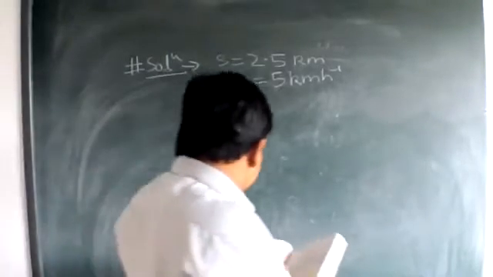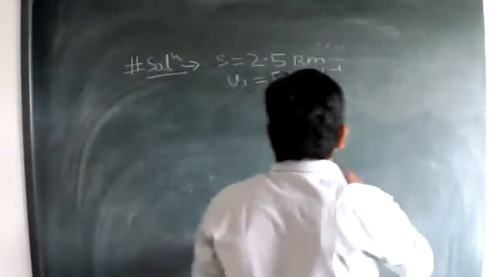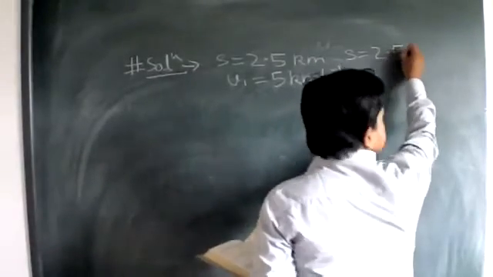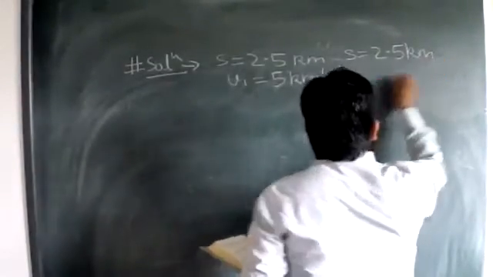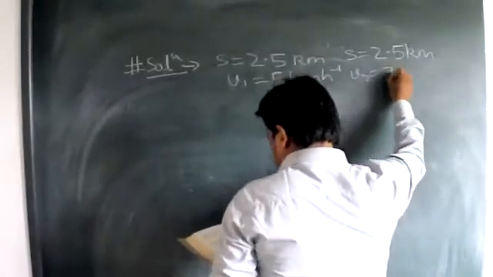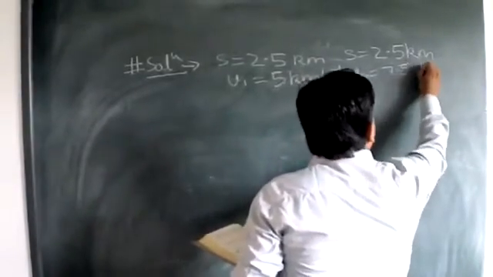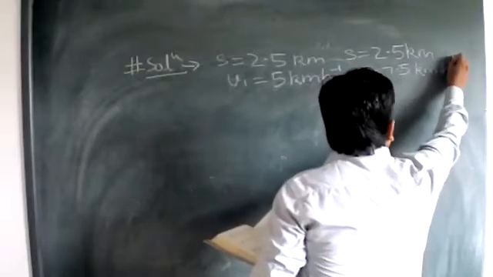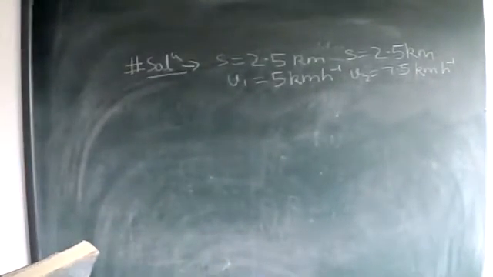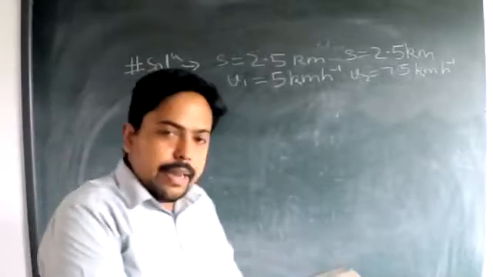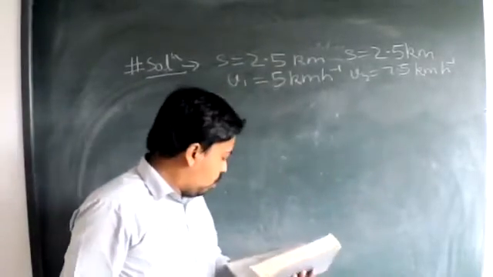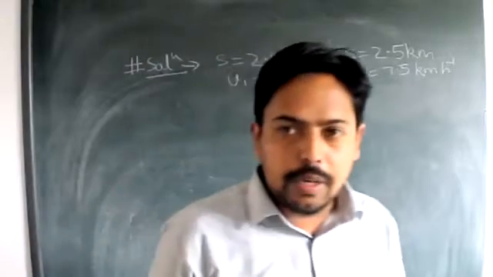And on returning from the market, what is his velocity? The distance is still the same, as he is following the same path. But in this case the velocity is 7.5 kilometer per hour. So what is the magnitude of average velocity and average speed of the man over the intervals of 0 to 30 minutes, 0 to 50 minutes and 0 to 40 minutes?